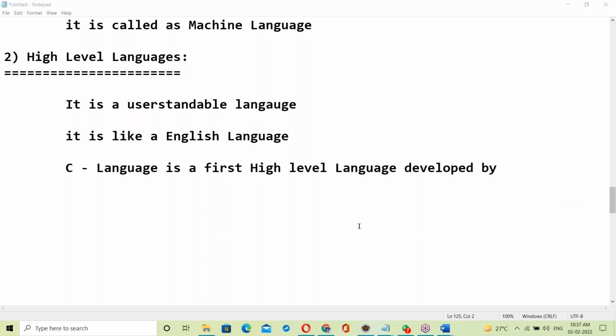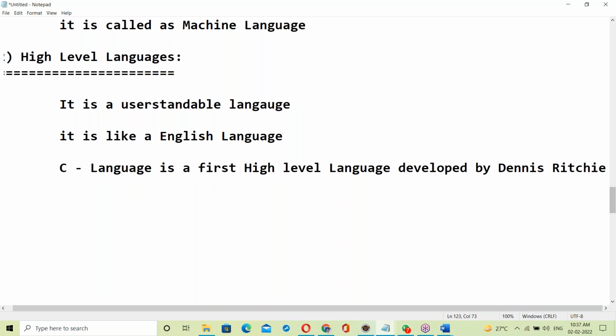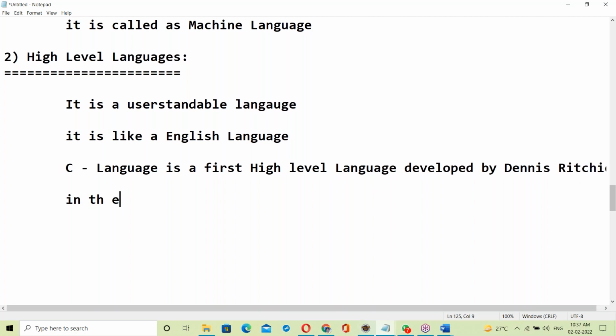Yes, Akash, right? Developed by Dennis Ritchie. C language by Dennis Ritchie, in the year 1972 at Bell Labs.